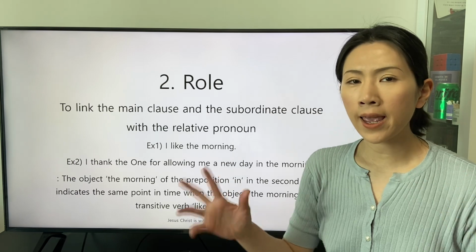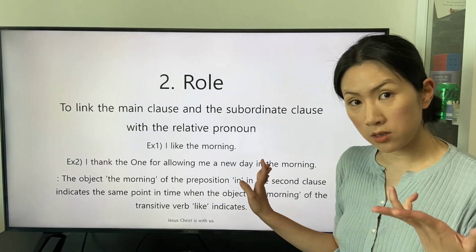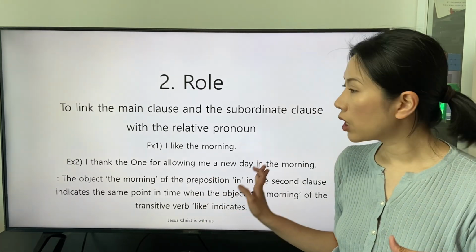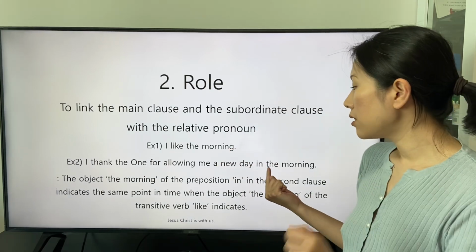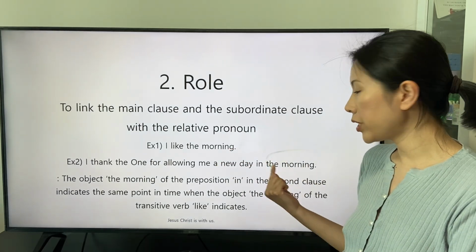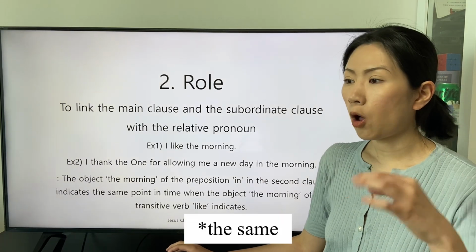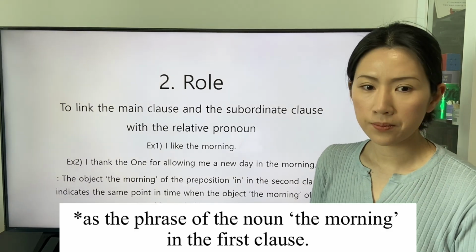The speaker can link the second clause as the subordinate clause to the first clause as the main clause because of the phrase of the noun, the morning, to indicate point in time.